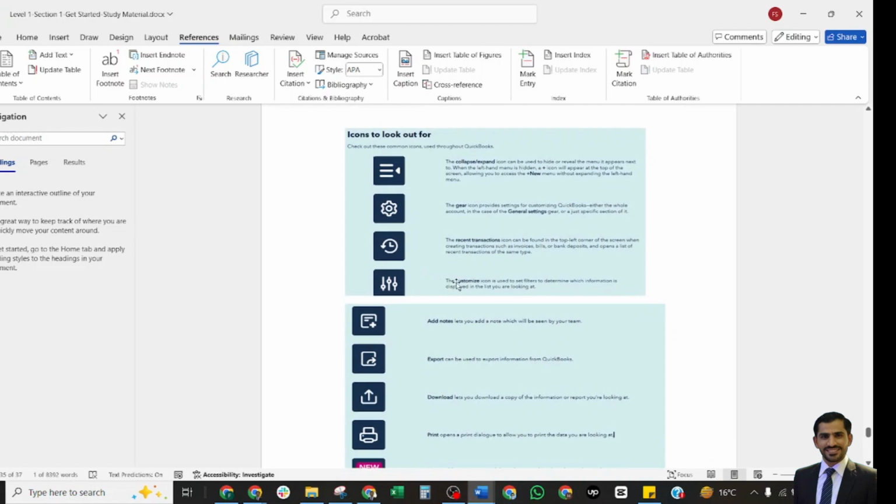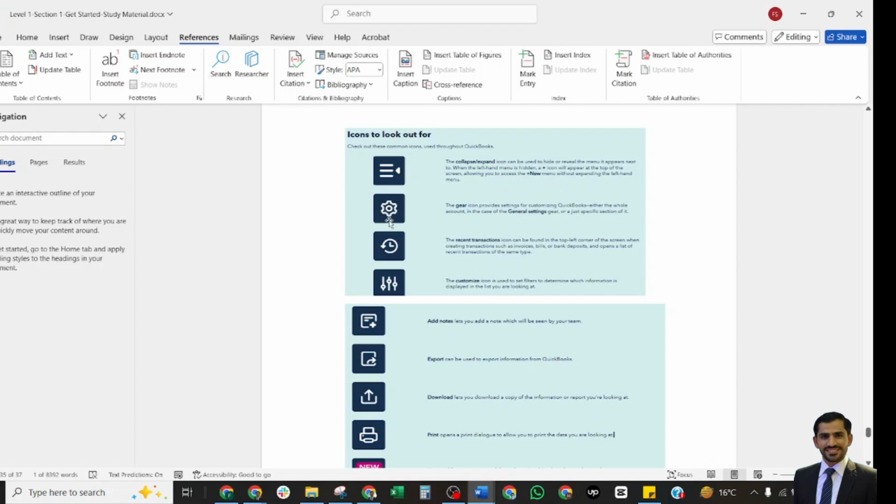These are the icons which are mostly used in the QuickBooks Online dashboards. These are the three lines, which show the collapse and expand button. You can hide or reveal the menu next to it. In the left-hand menu, a hidden plus icon will appear at the top of the action, allowing you to access the new menu.